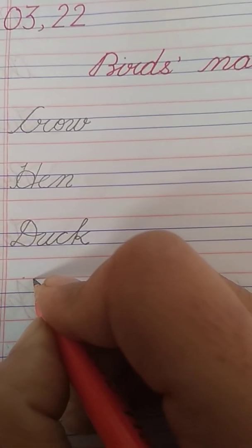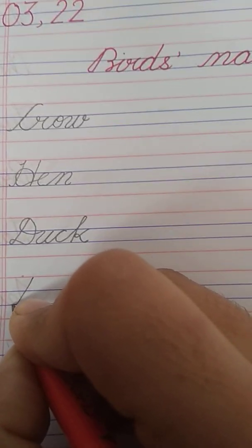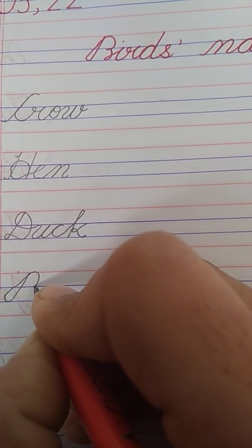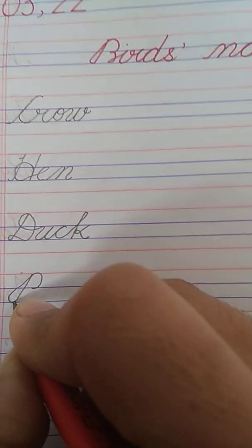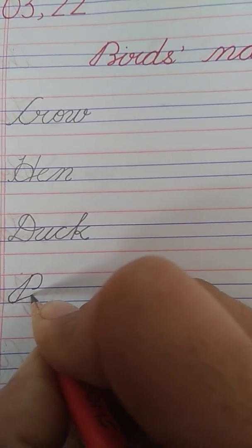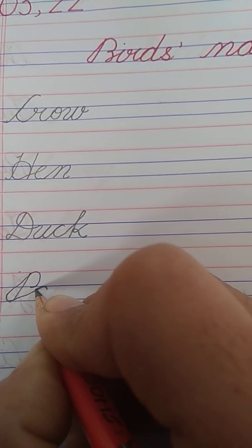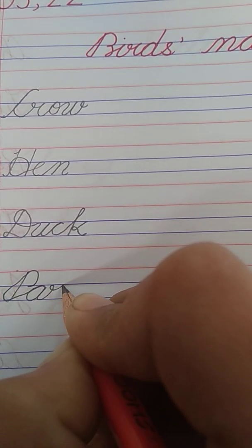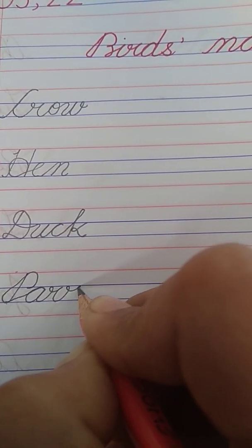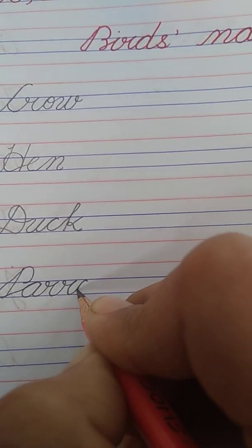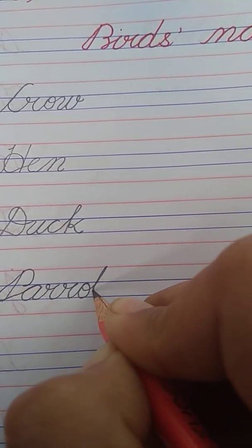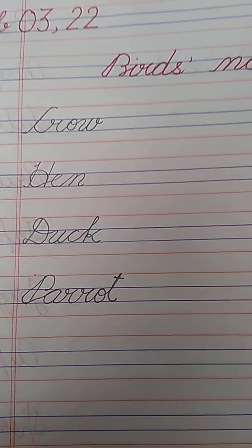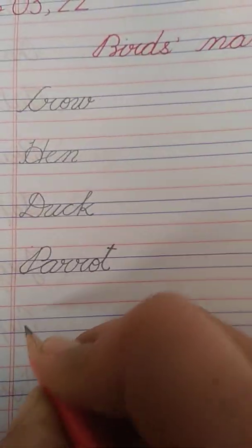parrot. Make a slanting line, turn, go up, round turn, make a semicircle. Now put your pencil here. Okay, go slant, touch the second line, move back on this line and turn. P-A-R-R, P-A-R-R-O-T, parrot. Okay, parrot after, write down owl.